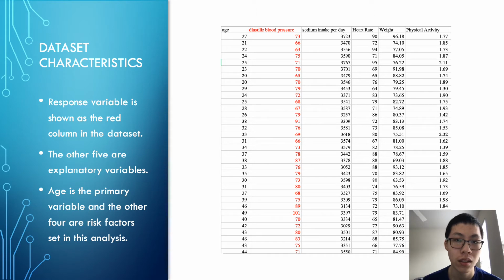The age, sodium intake per day, heart rate, weight, and physical activity are explanatory variables. Among them, age is the primary explanatory variable that we want to explore and test hypotheses on. The other 4 are risk factors in a confirmatory observational study to reduce the error.